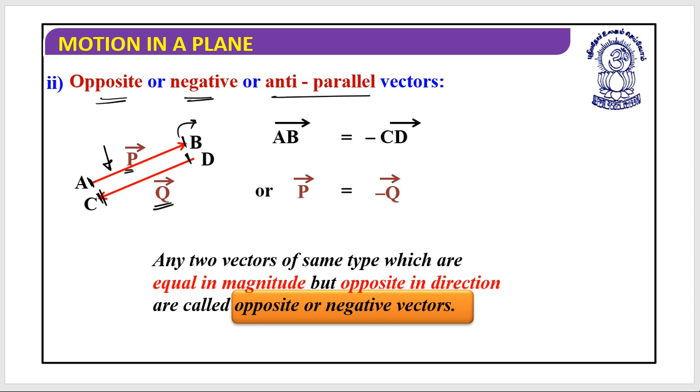Here the arrow is moving in this direction, here the arrow is moving in this direction. So I can say my vector P is equal to negative of my other vector Q.